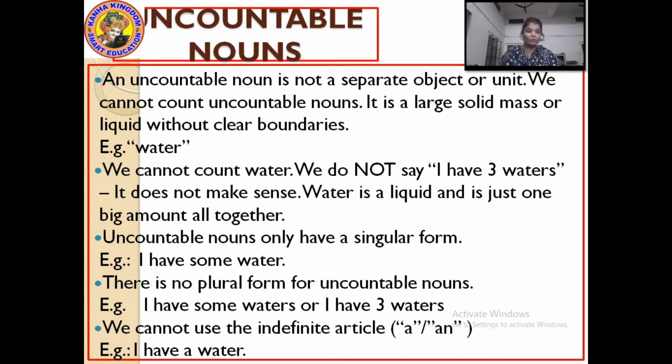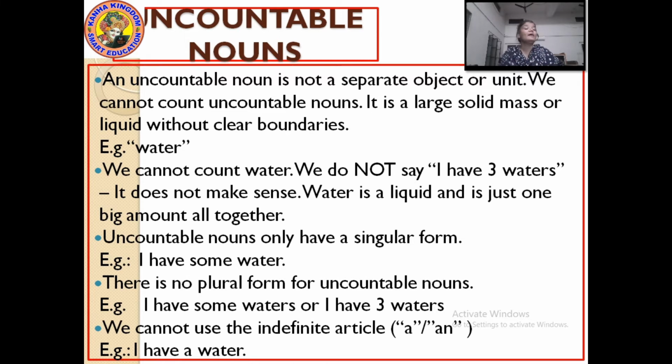Like water, you cannot say waters. Wrong. Uncountable nouns: oil, not oils. Petrol, you cannot say petrols. So uncountable nouns are always in a singular form.